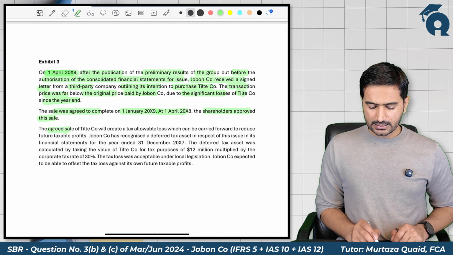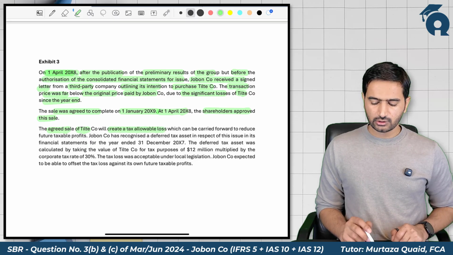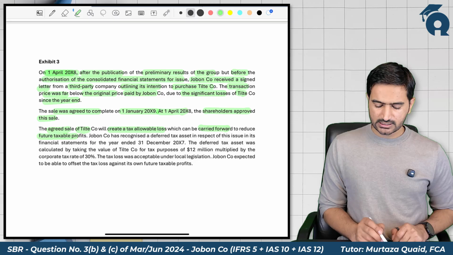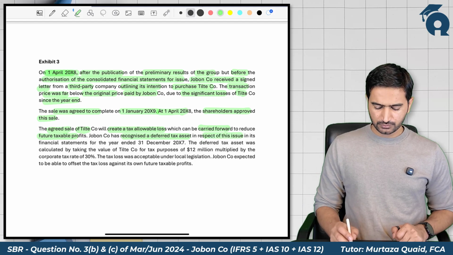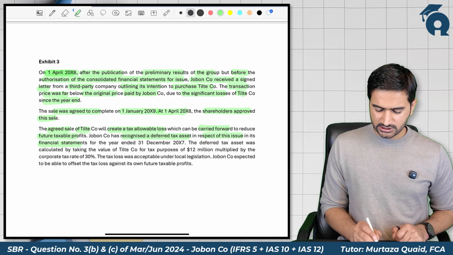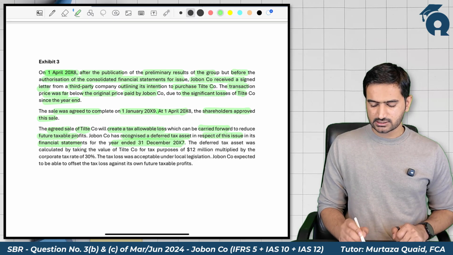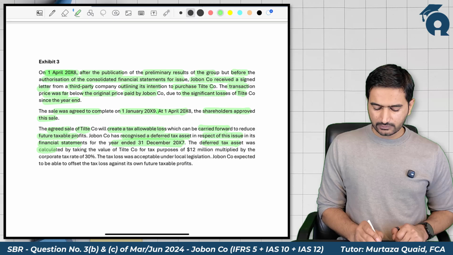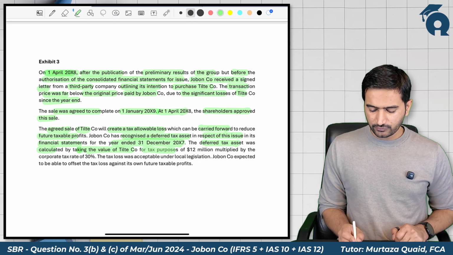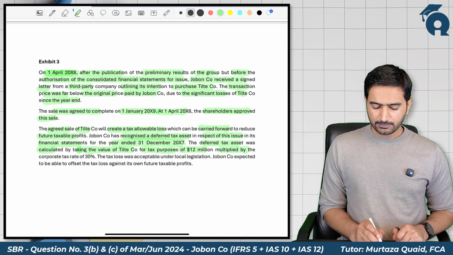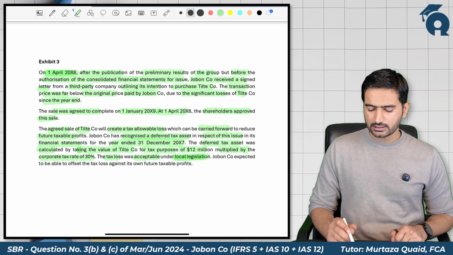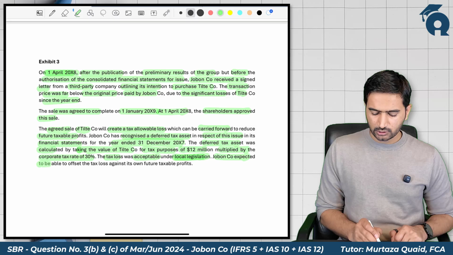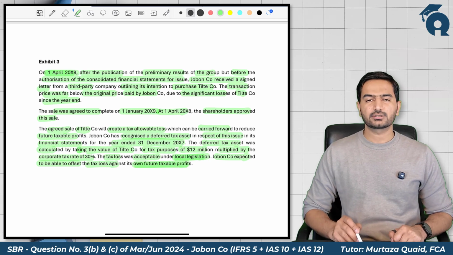The agreed sale of Title company will create a tax allowable loss which can be carried forward to reduce future taxable profits. Jobon company has recognized a deferred tax asset in respect of this issue in its financial statements for the year ended 31st December 2007. The deferred tax asset was calculated by taking the value of Title company for tax purposes of 12 million multiplied by the corporate tax rate of 30%. The tax loss was acceptable under local legislation, and Jobon company expected to be able to set off the taxable loss against its future taxable profit.